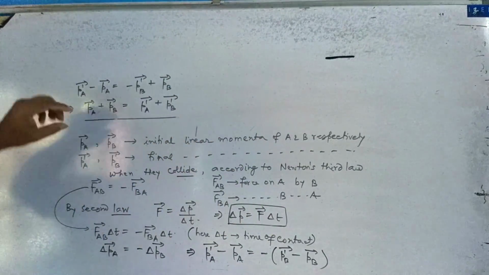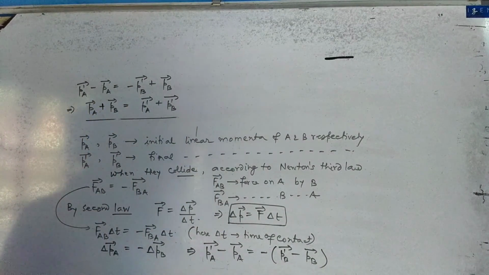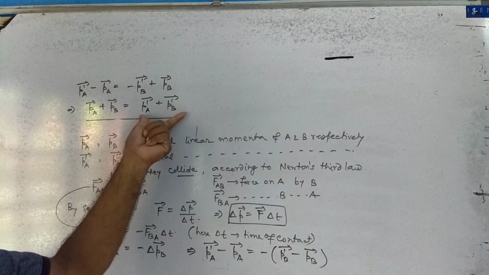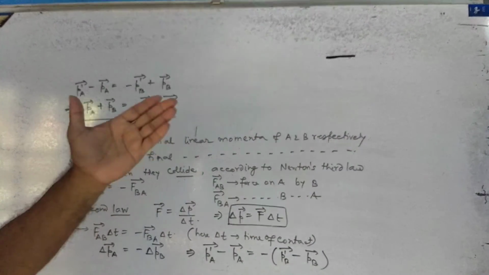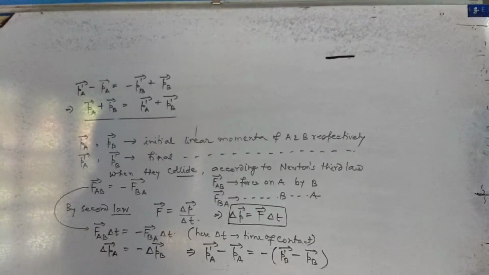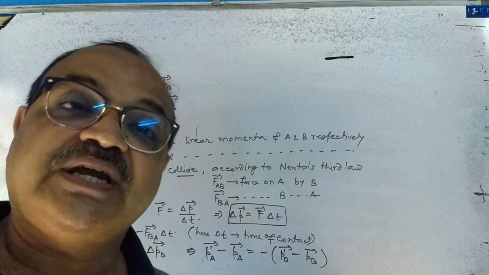मैथमेटिकली हम इसको क्या कहेंगे? वेक्टर सम. चूंकि ये वेक्टर है और डायरेक्शन को लेकर किया जाएगा, तो वेक्टर सम ऑफ initial momentum of the system is equal to the vector sum of the final momentum of the system. So, this is the proof for the conservation principle of linear momentum. Mind this. Conservation principle of linear momentum is a vectorial statement. Very important to note that it is a vectorial statement.